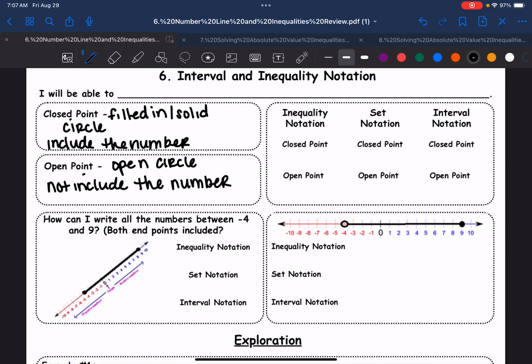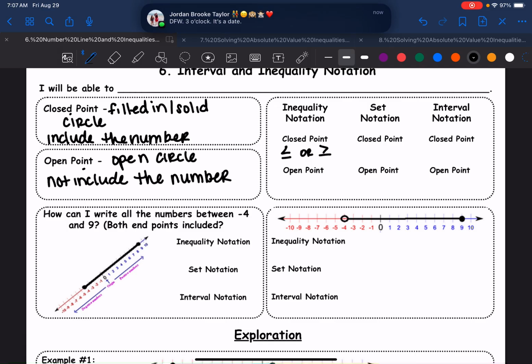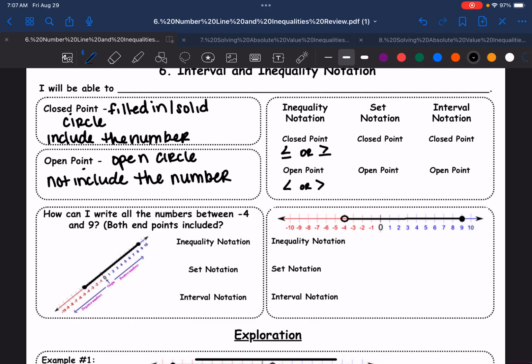We talked about the three notations: inequality, set, and interval. For inequality notation, anytime we're including the endpoints and we have this closed point, we are going to use the symbols less than or equal to or greater than or equal to, and notice that they have a line underneath. However, when we do inequality notation and we're not including those endpoints or not including a number, then we're going to have open without the line, and we're going to have one or the other.